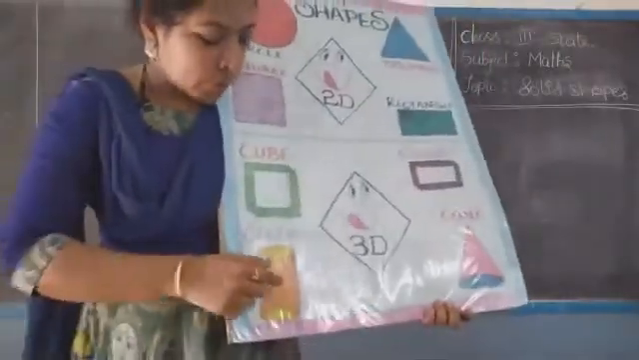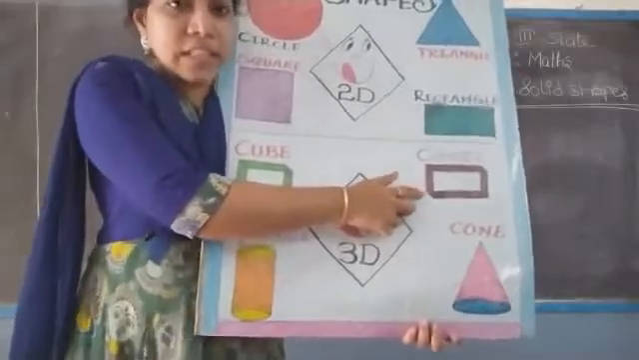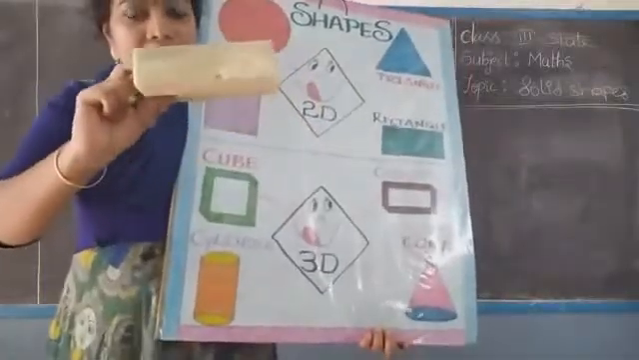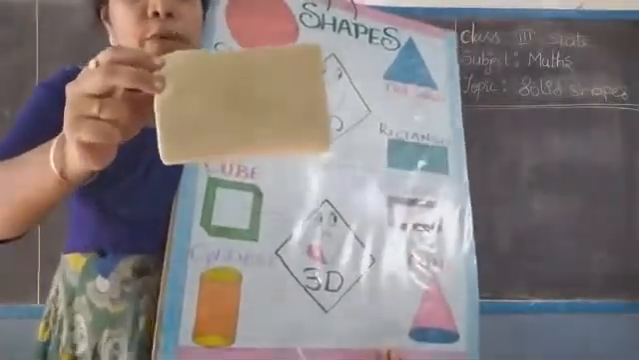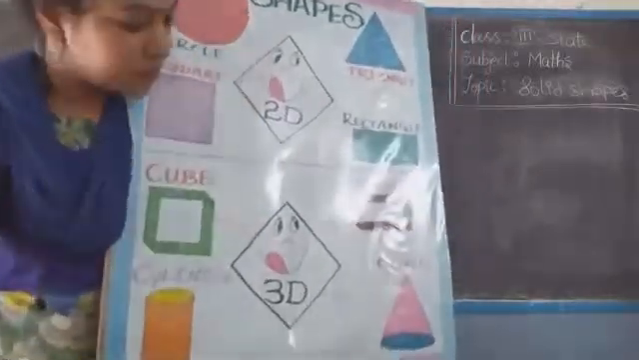Now coming to what is it? This is the cuboid. That is a cuboid. Coming to this duster. The duster is in which shape? Cuboid. Okay children? Yeah, good.